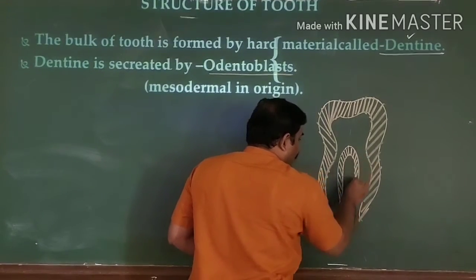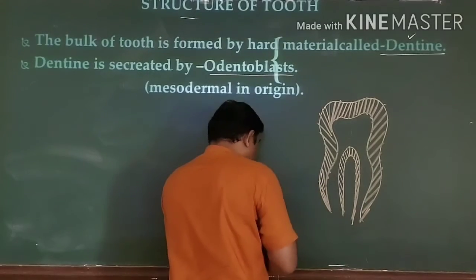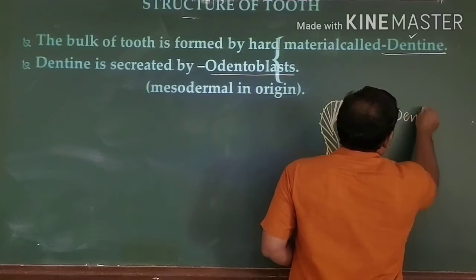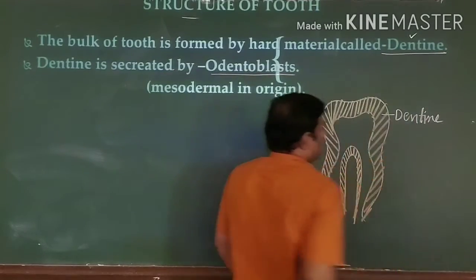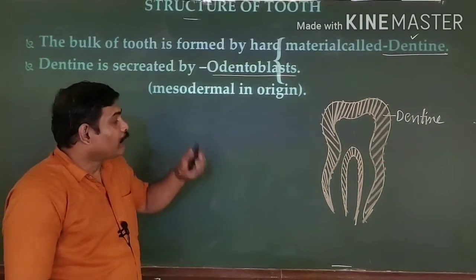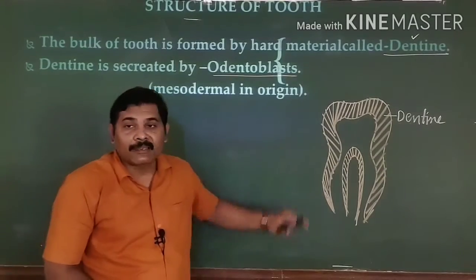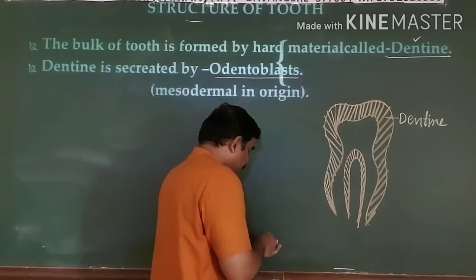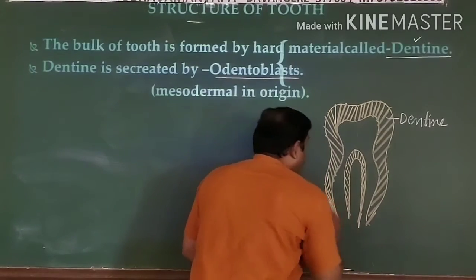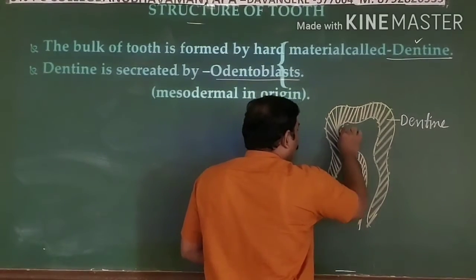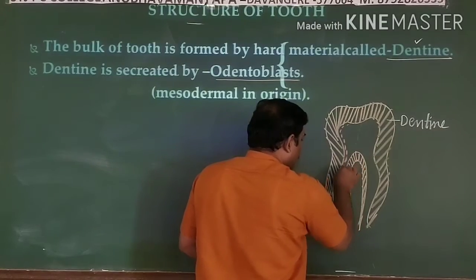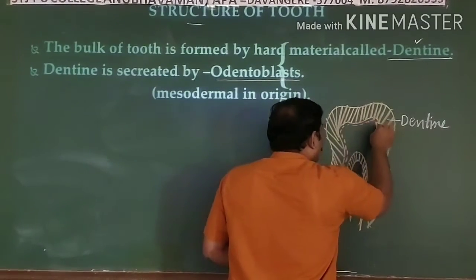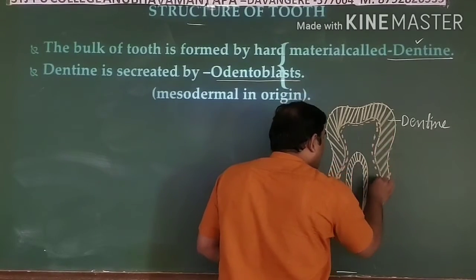So this portion of the tooth is dentine. This dentine is made up of specialized cells, and these specialized cells are known as odontoblast cells. Here, what I am labeling or drawing, all these are odontoblast cells. Very important bit it is.